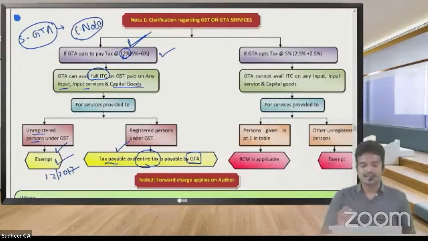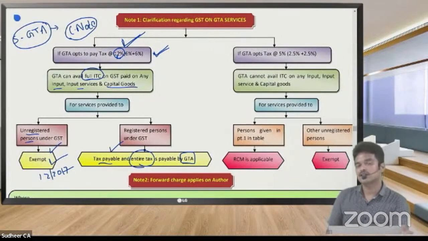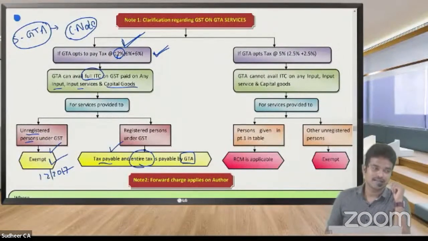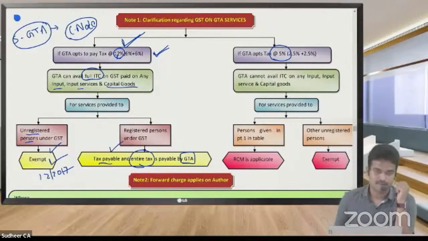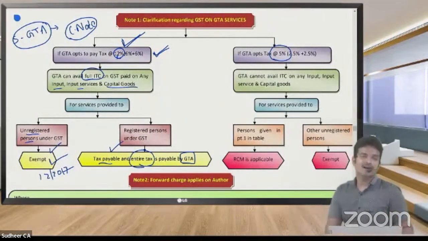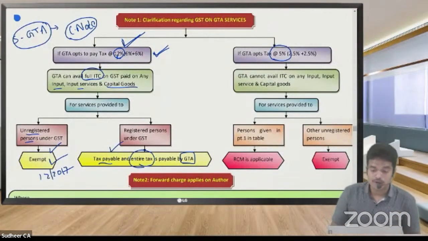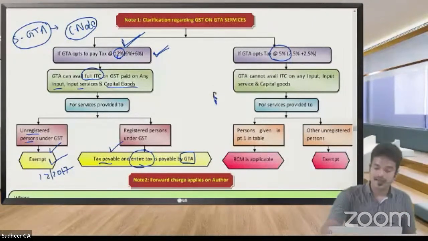So this is the first option, 12%. But many GTAs do not choose the first option. They go to the second option. In the second option, GST at the rate of only 5%. But GTA should not charge this 5%. The recipient only should. Who is the recipient? Whoever is paying freight is called the recipient. That recipient only should pay tax under reverse charge mechanism.